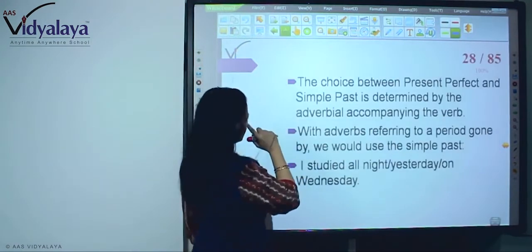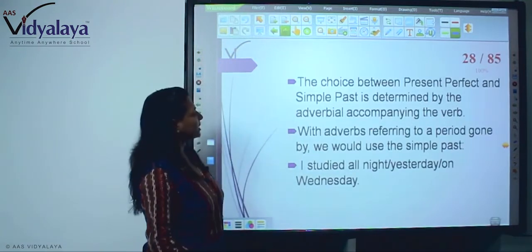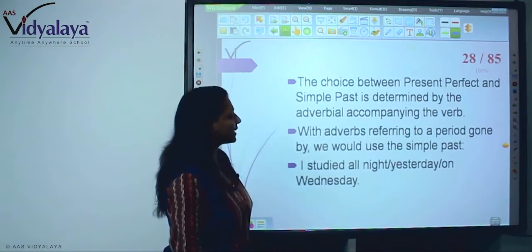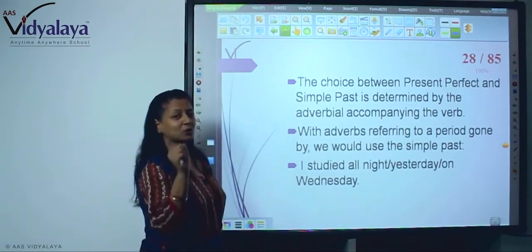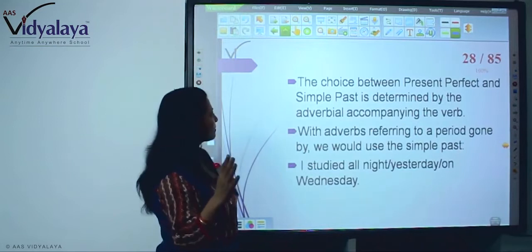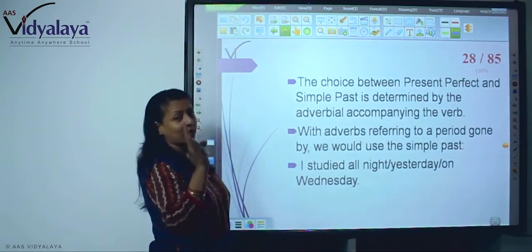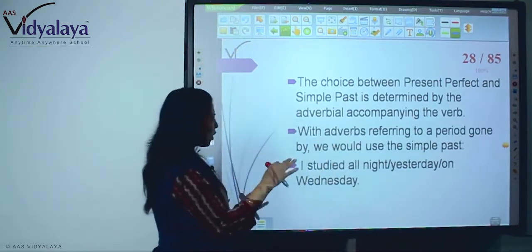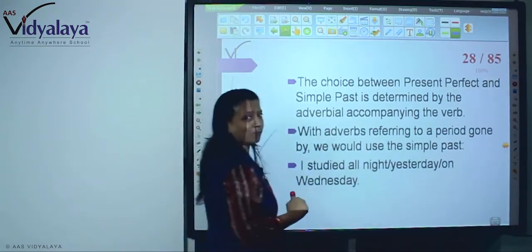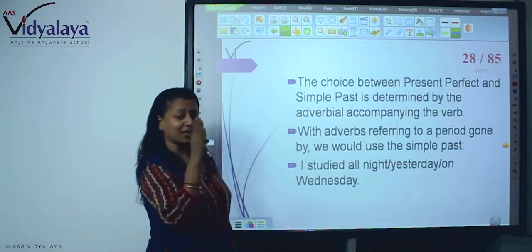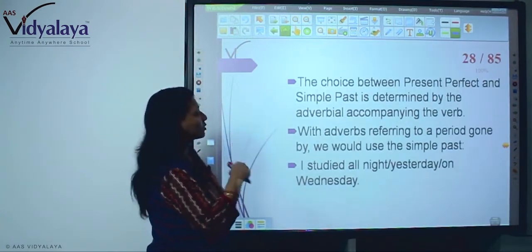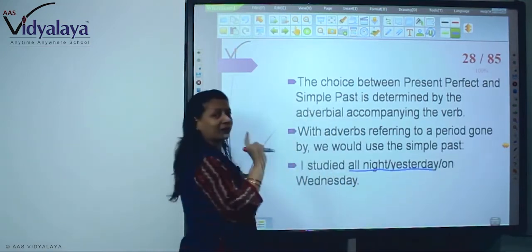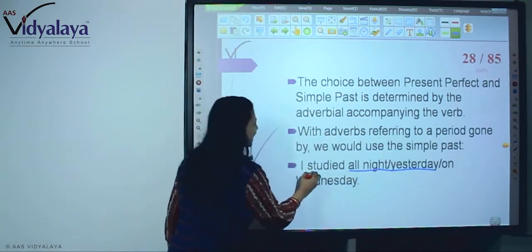So, this year. Now, the choice between present perfect and simple past is determined by the adverbial accompanying the verb. Where to use present perfect, where to use simple past, that is very important. So, with adverbs referring to a period gone by, we use simple past. If the time is showing past, we use simple past. All night yesterday. Here we will not write present perfect. Here we will write studied.